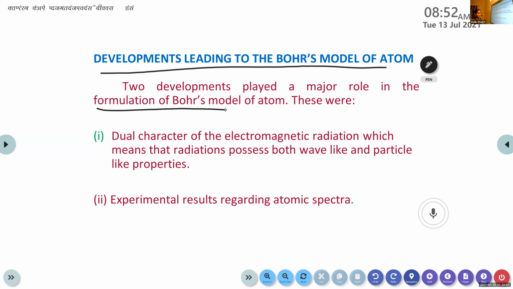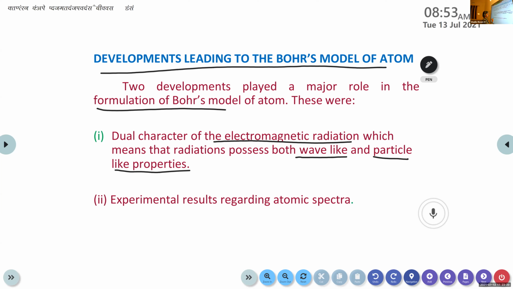Two, right? So this dual character of electromagnetic radiation means that radiations possess both wave-like and particle-like properties.